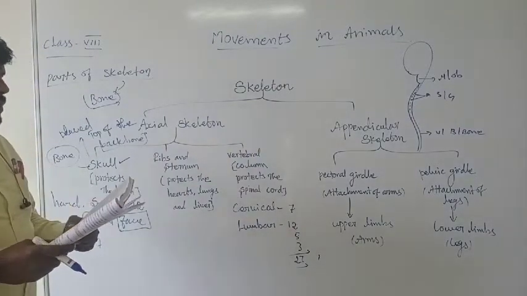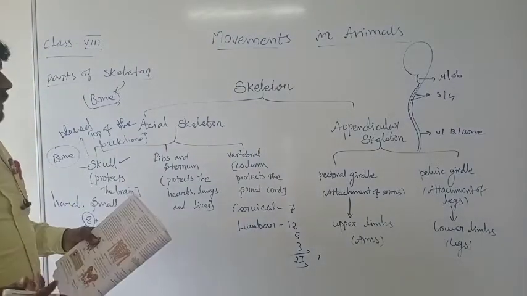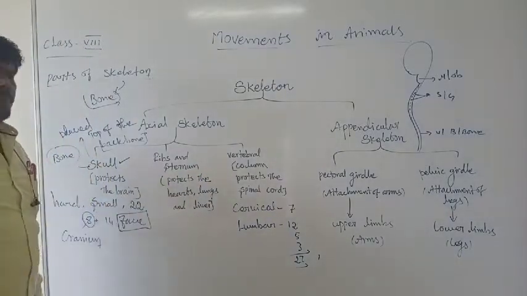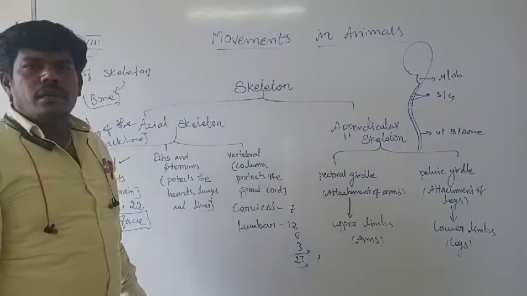See, the main functions of the vertebral column are given. What are the main functions? The first one, it protects the spinal cord. The vertebral column protects the spinal cord. Why?